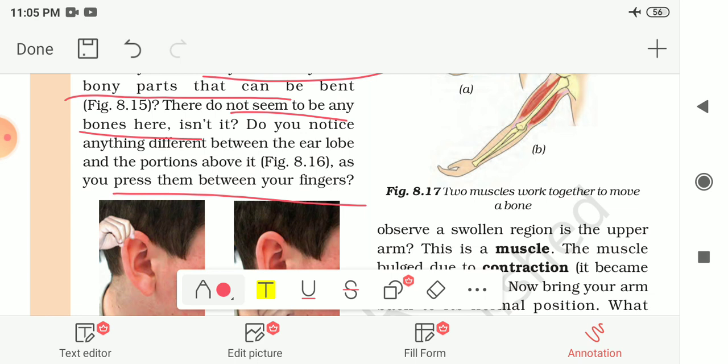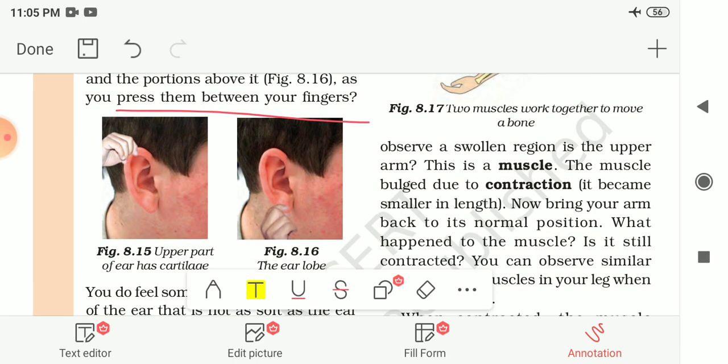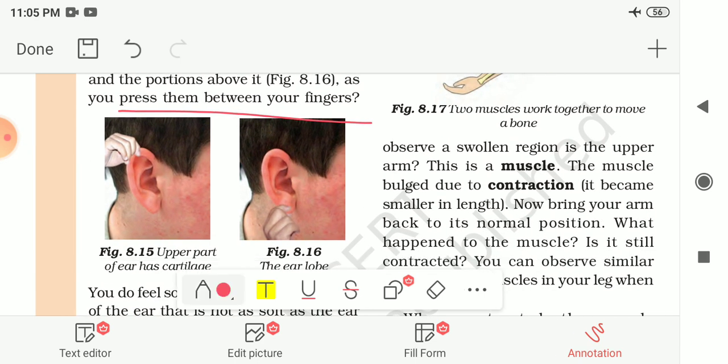Do you notice anything different between the earlobe and the portion above it? Press them between your fingers. This one is the upper layer and this one is the earlobe. If you press this, you will find the difference between these two. You do feel something in the upper part of the ear that is not as soft as the earlobe but not as hard as the bone.